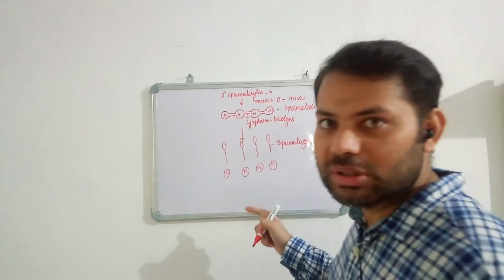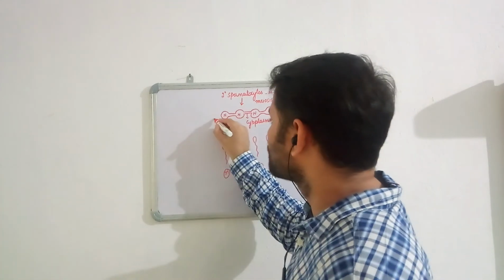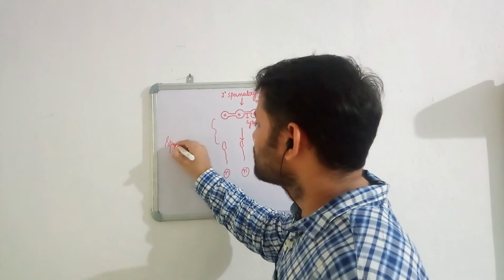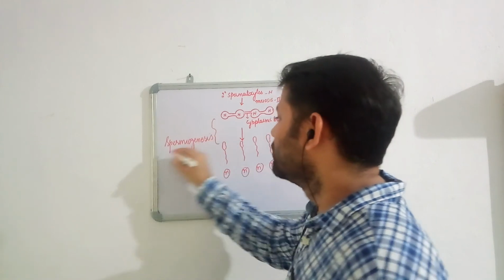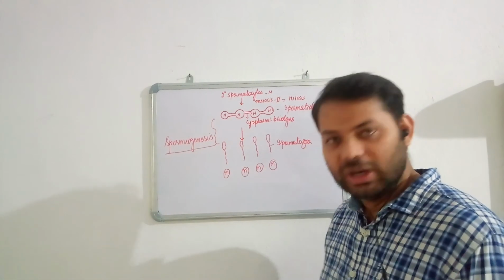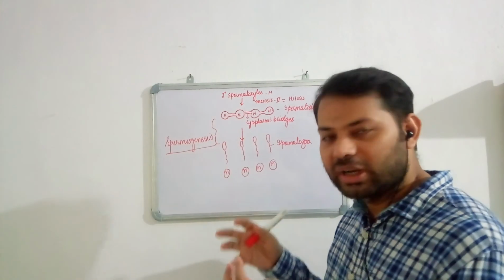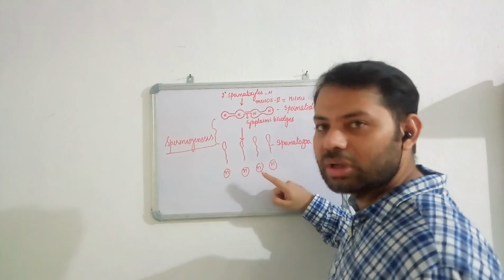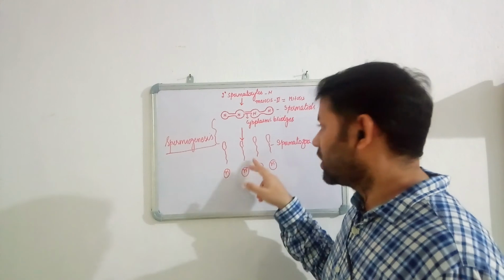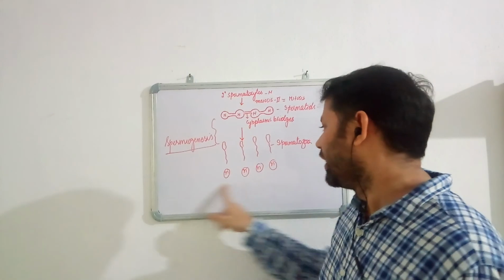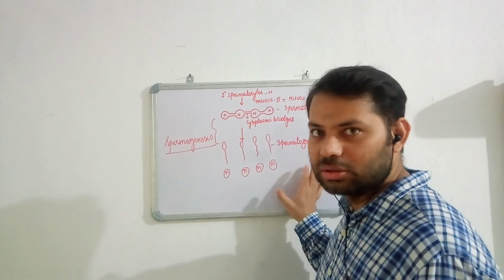Now there is a name for this process. The process of conversion of spermatids into spermatozoa is called spermiogenesis. What is this process called? Spermiogenesis. So what happens in spermiogenesis? The spherical shaped spermatids, which are haploid and connected by cytoplasmic bridges, undergo differentiation to form streamlined, flagellated, motile structures which are called spermatozoa, and all of them are haploid in nature. Okay, so this is the process of spermatogenesis. Thank you.